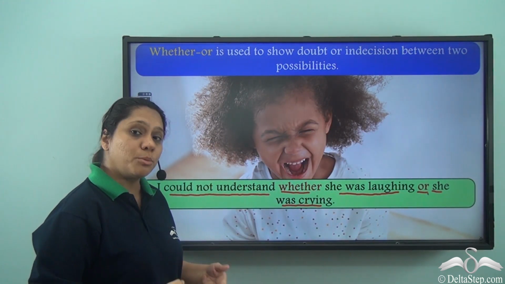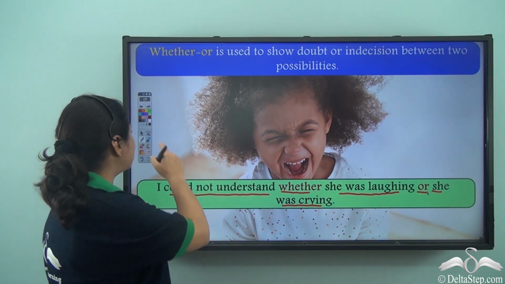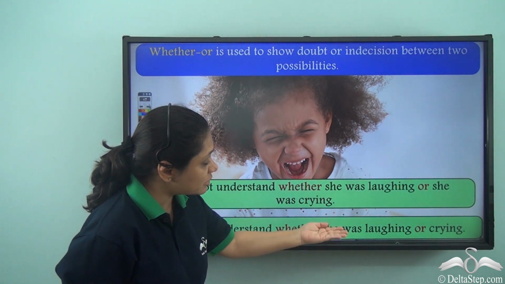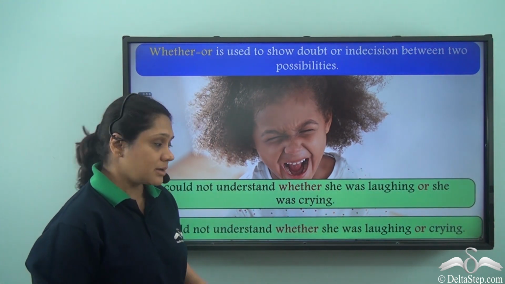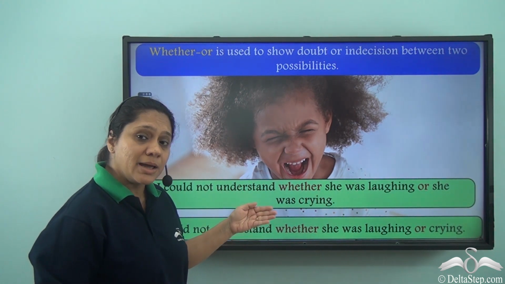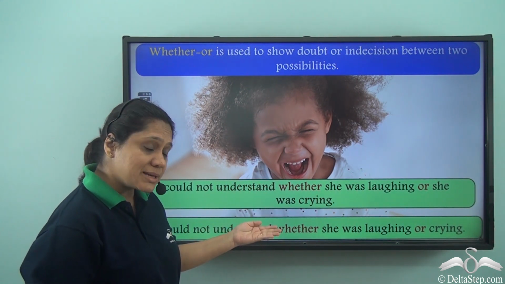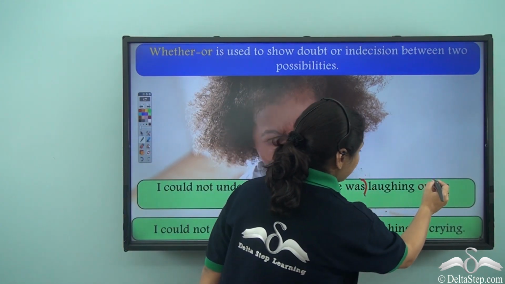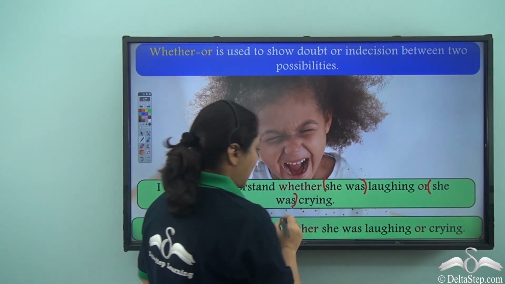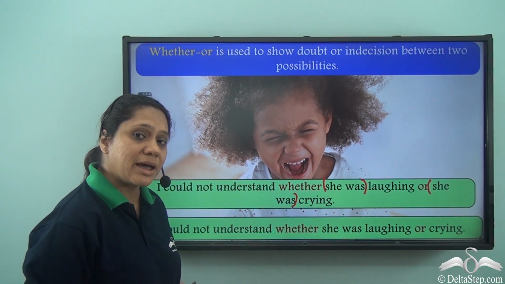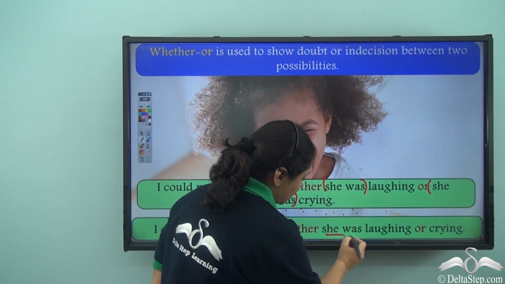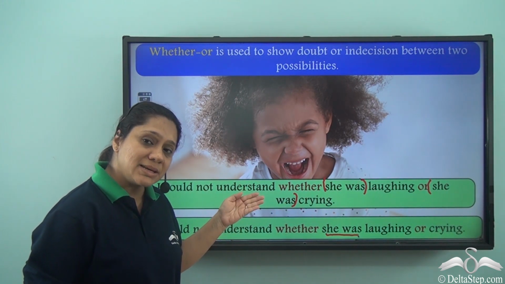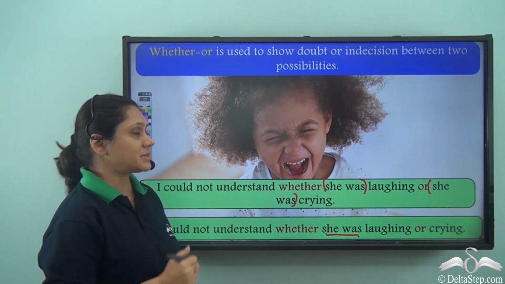This sentence also we can write in another way. How can we write it? I could not understand whether she was laughing or crying. Both the sentences actually mean the same. Only difference is that we have taken the common part, she was, and instead of writing it twice, we have just written it once. She was laughing or crying. You can choose to write the sentences as you like. Both are correct.